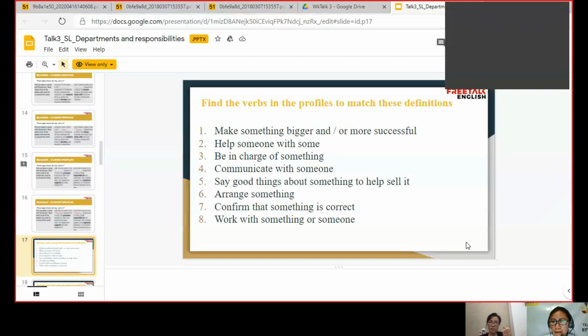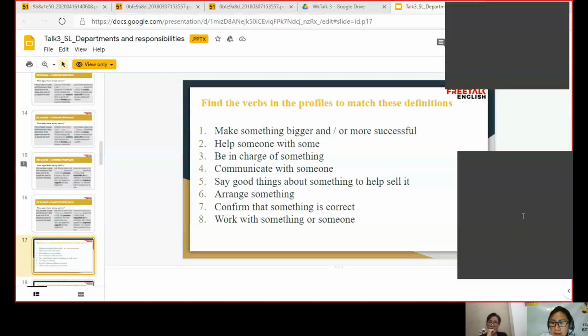Make something bigger. I think increase. It's like to grow, to expand. So what verb is it?